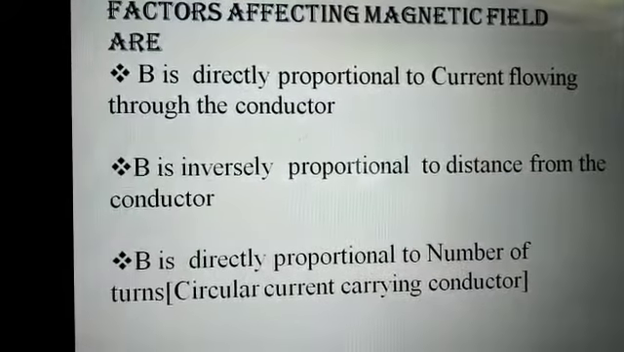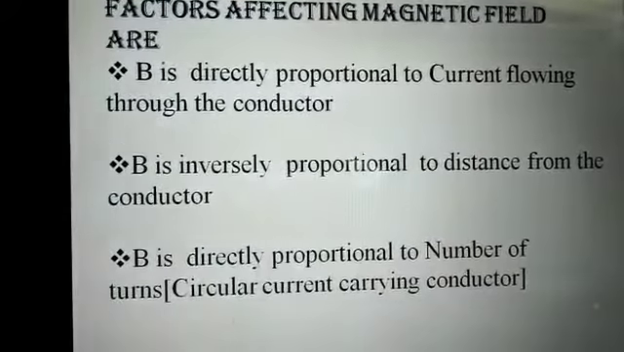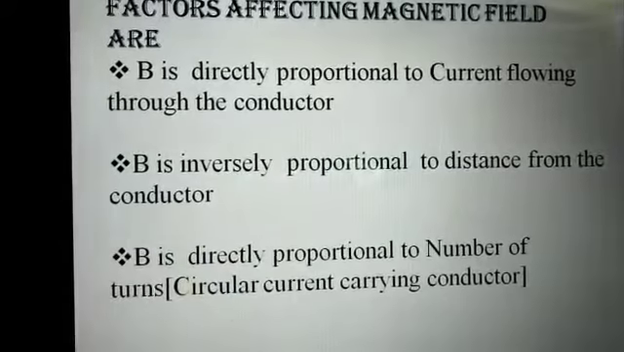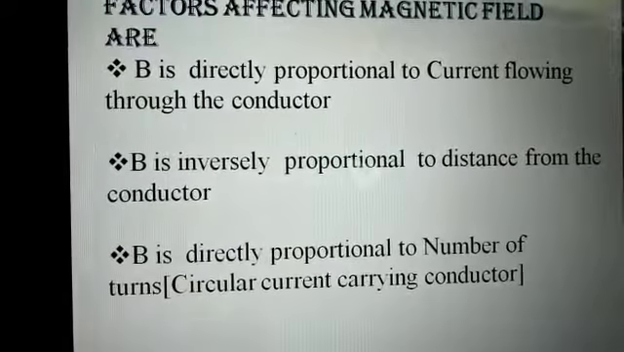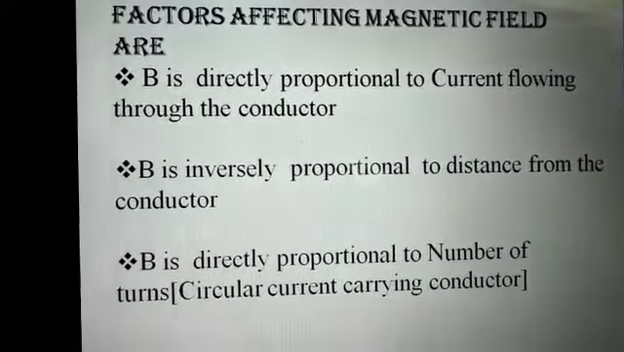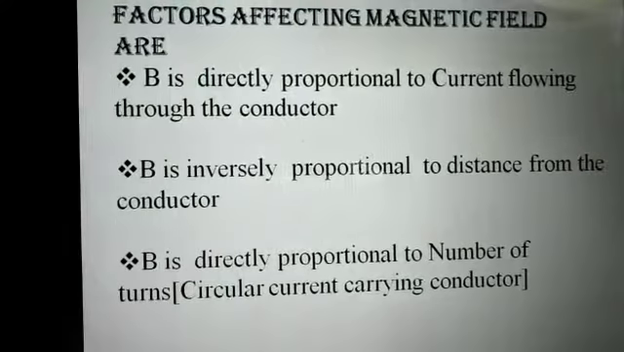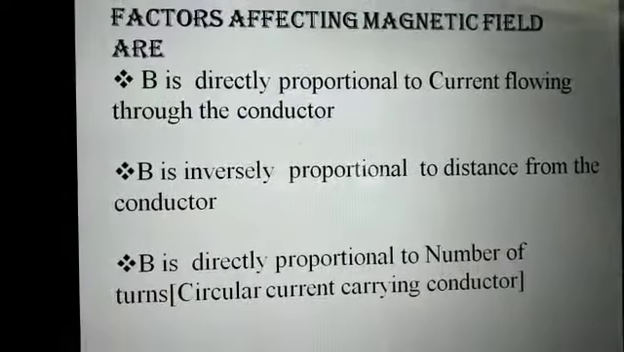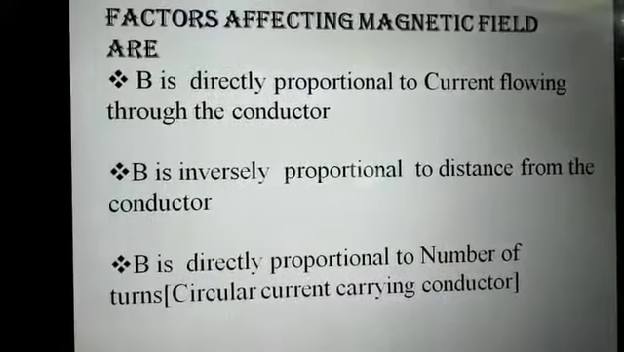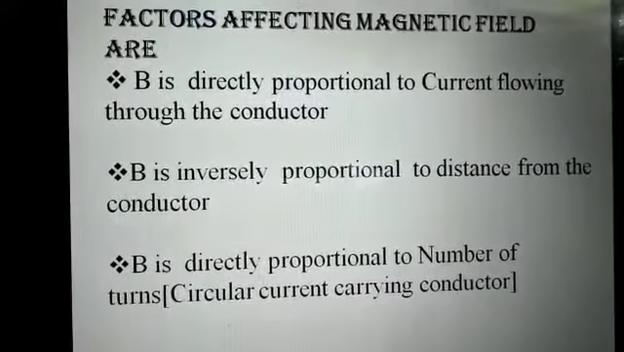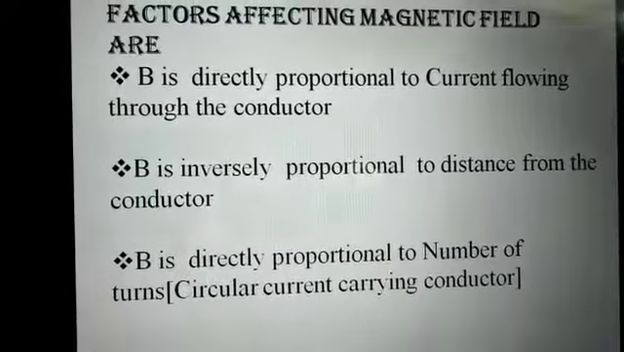And if it is asked what factors affect the magnetic field around a circular current carrying conductor, we can write three factors. First, magnetic field is directly proportional to current. Second, magnetic field is inversely proportional to distance from the conductor. And third, magnetic field is directly proportional to the number of turns.